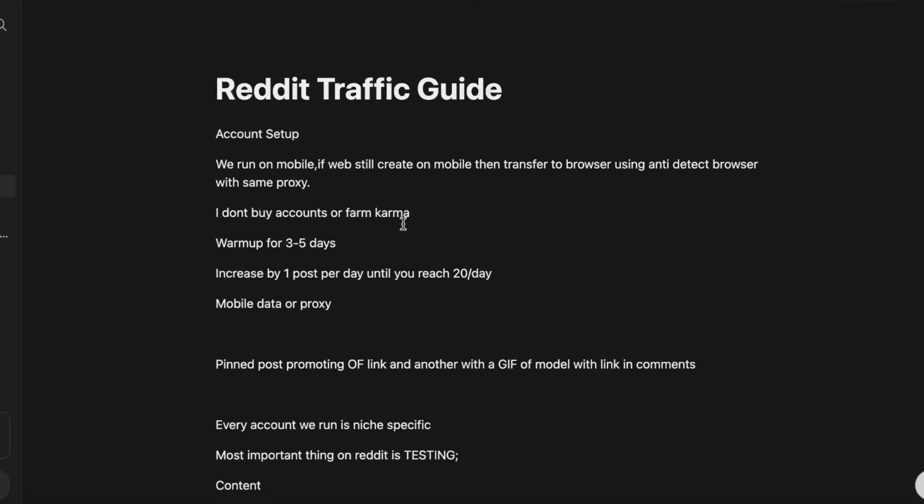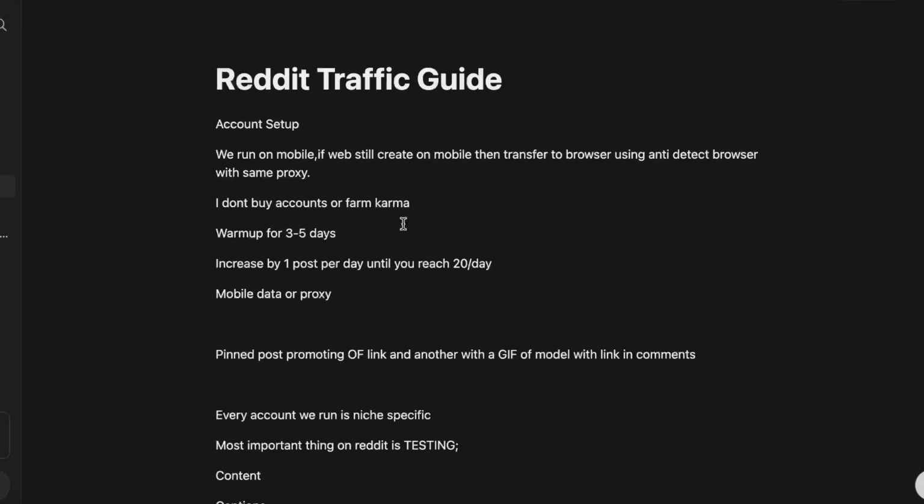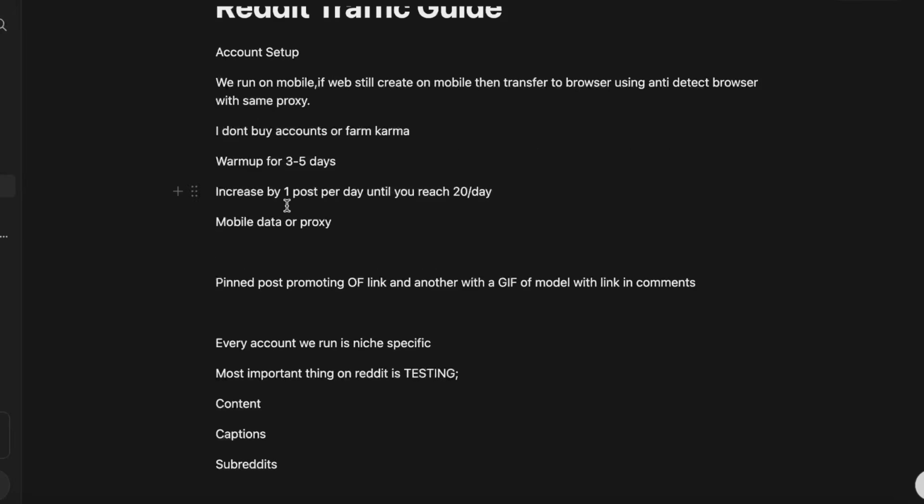But anyway, warm up is for 3 to 5 days. So in this warm up, all we do is just scroll, upvote like twice a day, downvote once maybe, and then comment once as well. And then after your 5 days are done, then that's obviously when you can start posting.